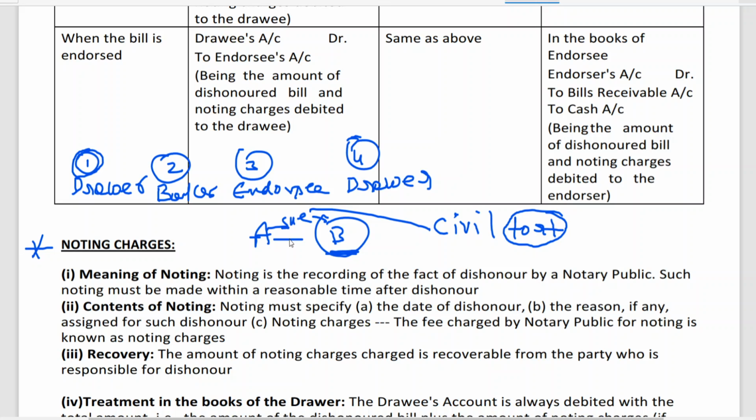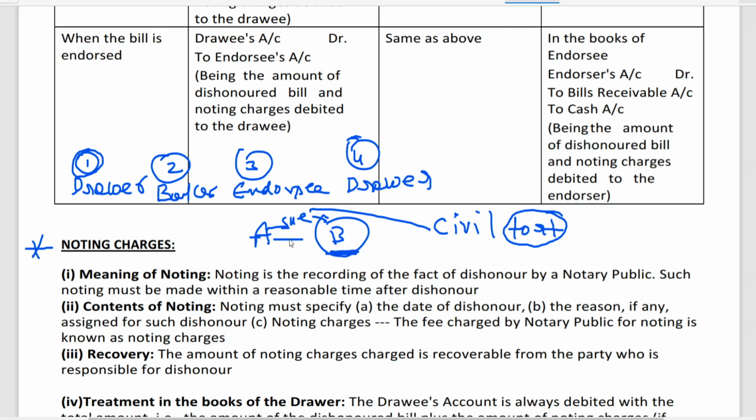So that means he will be making his comments on that. How, sir? I'll explain. The problem is that when a bill has been said to be dishonored, from the civil case point of view, if B can prove that the bill was not properly presented to him for payment, he may escape from liability. So B says that nobody has come to me. If he can prove that, he can escape.